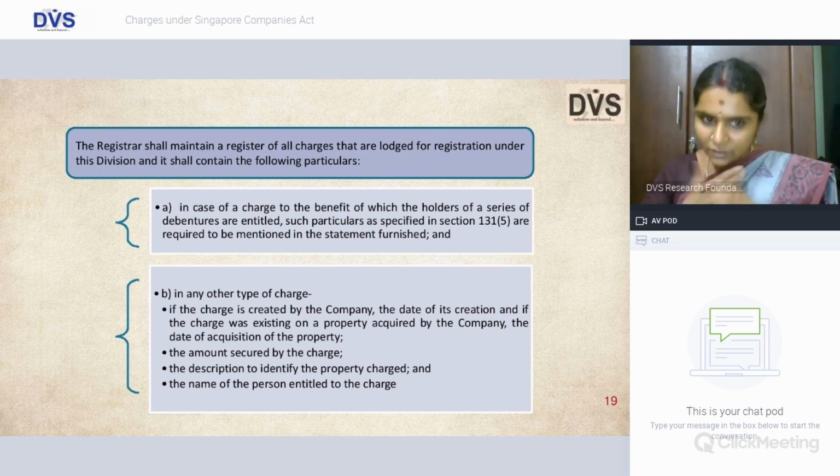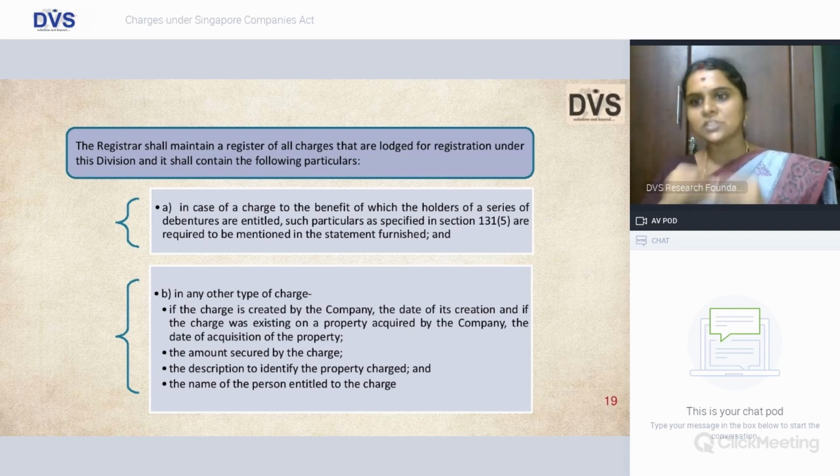And in case of any other charge, if the charge is created by the company, the date of creation, the charge was existing on the property which is acquired by the company, then date of acquisition of the property, amount which is secured by the charge.